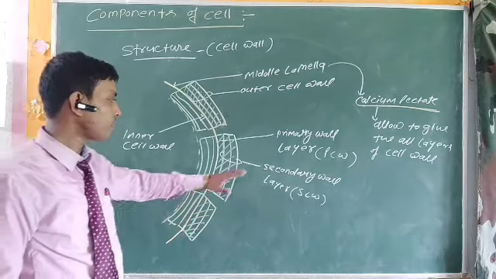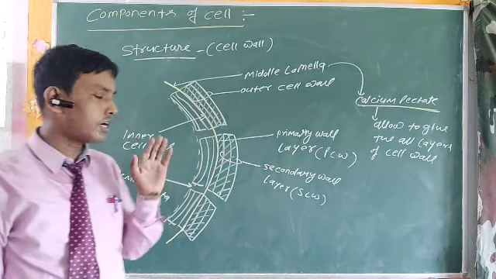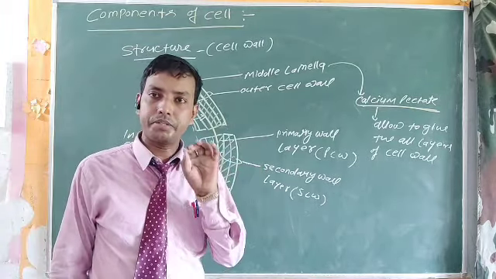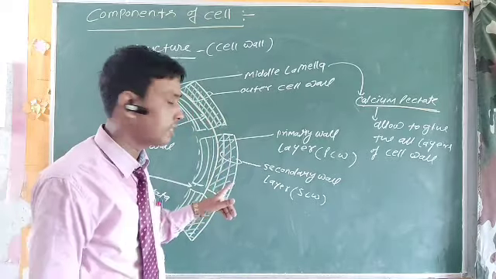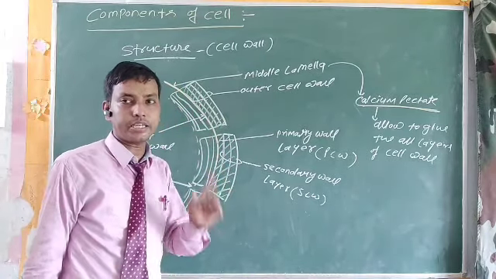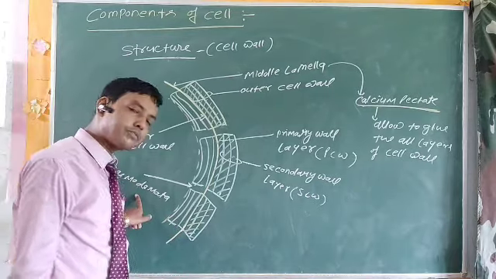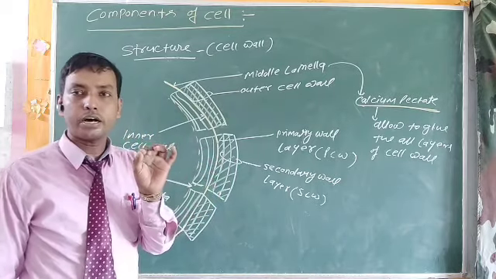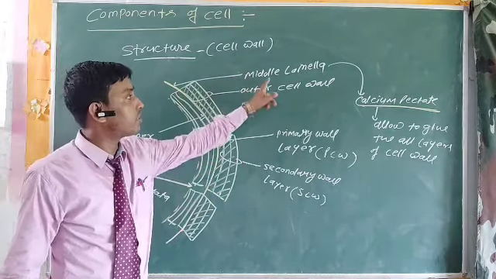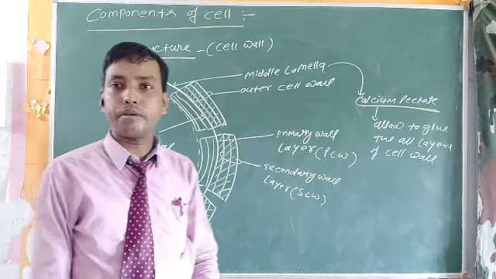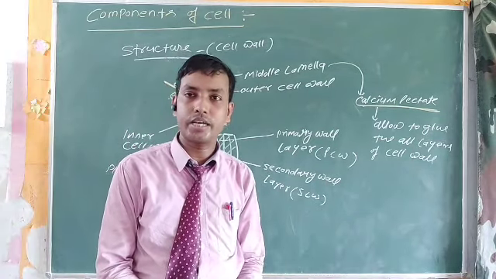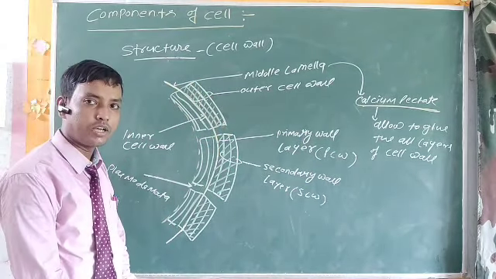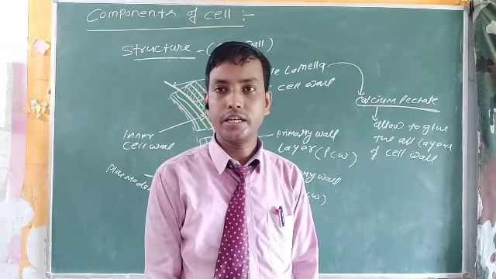So here the cell wall basically possesses two different layers, the primary cell wall and secondary cell wall, which may be 2 layer, 3 layer, but keep in mind the cell walls are basically primary and secondary type. There is a gap, that gap is very important, that is known as plasmodesmata. Each layer of cell wall is linked with the middle layer, middle lamella, and that middle lamella is characterized by having a very important organic substance that is known as calcium pectate. I hope your concept regarding the cell wall, their discovery and their types is clear.